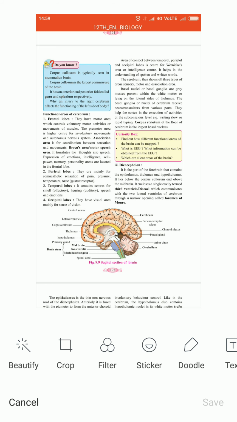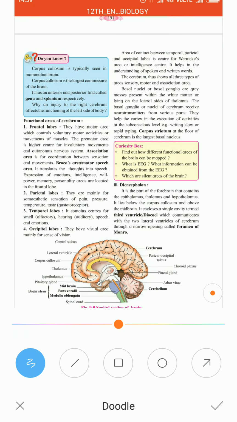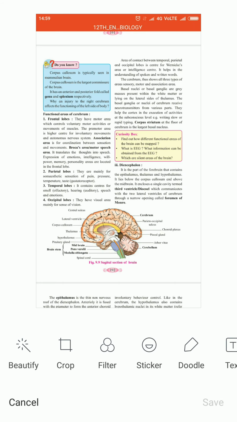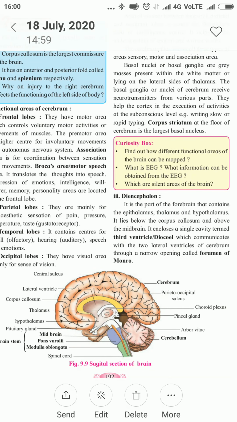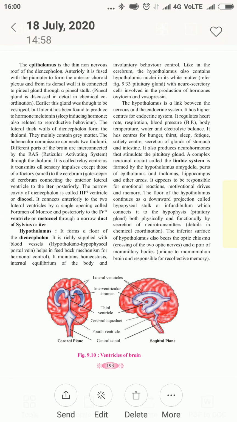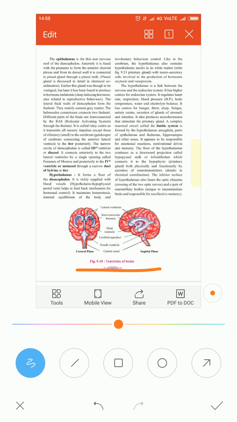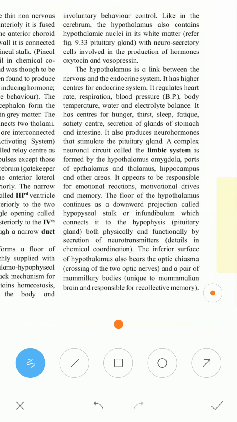This is the page in the textbook, 192, about the brain. And one more page is there, 193, about the different parts of the diencephalon. Now in the next video we will discuss the ventricles of the brain, as well as one more important thing, the limbic system. Thank you.